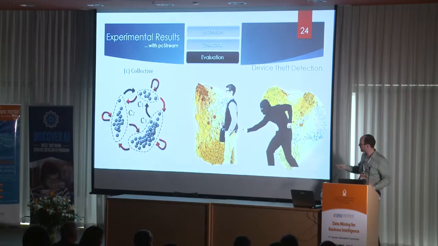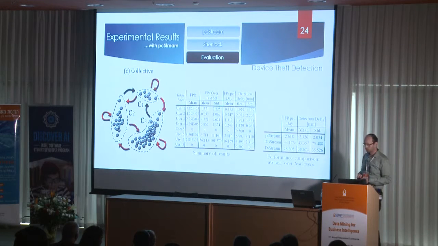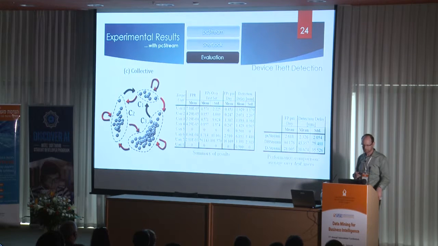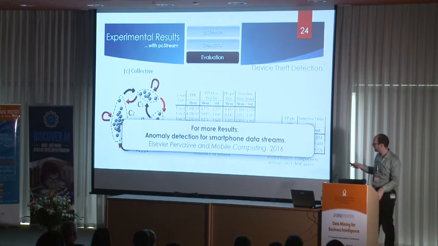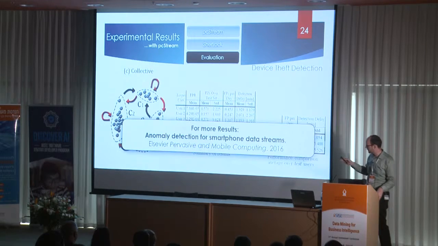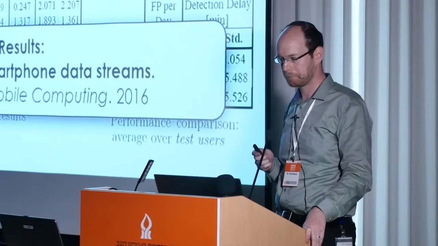So using this approach, and here we see, for example, these are the Markov chains of all the different situations that we've detected. And we can see they're quite distinct, each user. And we found that we were just using a simple Markov chain, not even a hidden Markov model, and we got a false positive rate of about once a week or so, and a detection delay of about 2-3 observations. And if anybody wants to look more into that, please take a look at our publication in Pervasive and Mobile Computing.